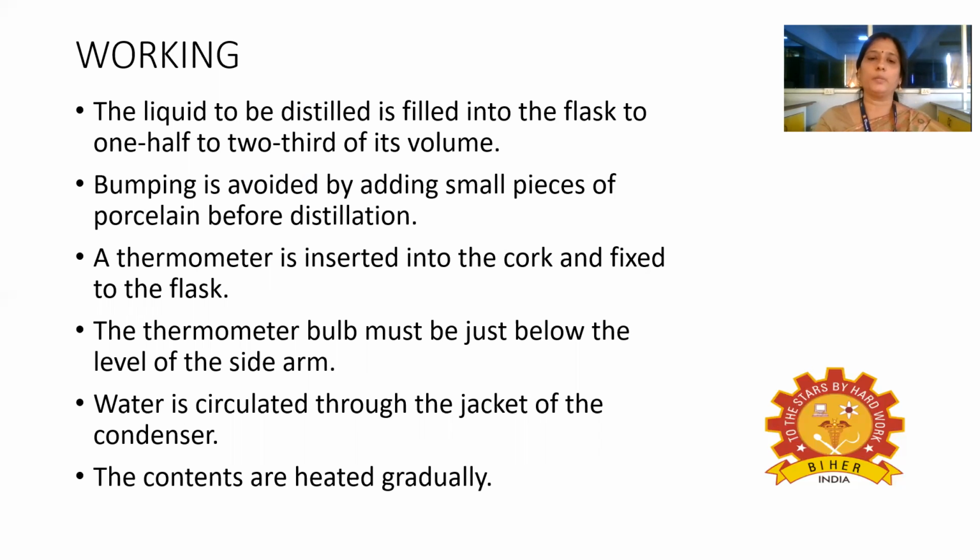And the thermometer will be inserted to measure the temperature, and the thermometer bulb must be just below the level of the side arm, and the water will be circulated through the jacket to condense the vapor coming through the condenser. The contents present in the flask will be heated gradually.